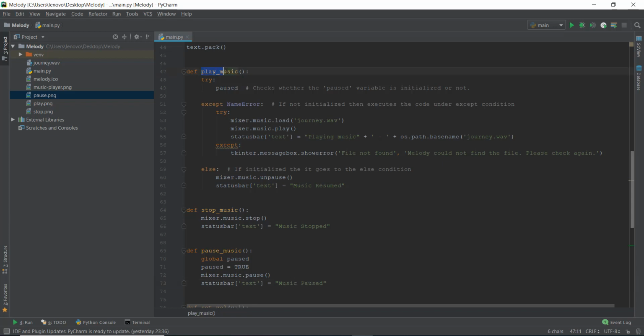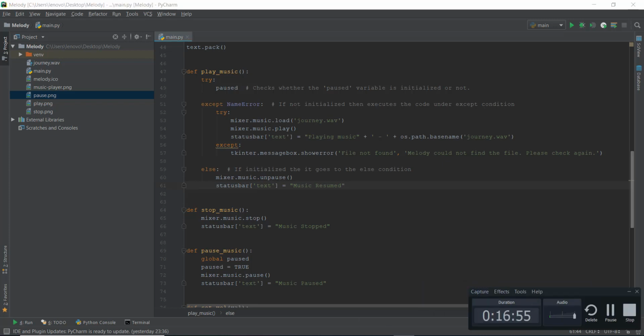It again goes to this play_music function, and then again checks whether the paused variable is initialized or not. And this time it's initialized because you have already pressed the pause button. And because this is initialized this time, it doesn't go to the except condition. It actually goes to the else condition, where it unpauses the music and resumes the music. So this, guys, was the whole logic of pausing and unpausing the music.